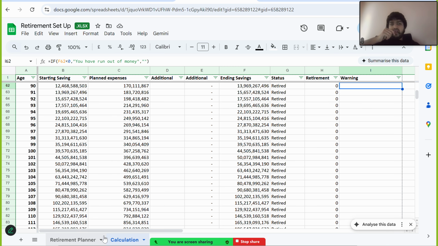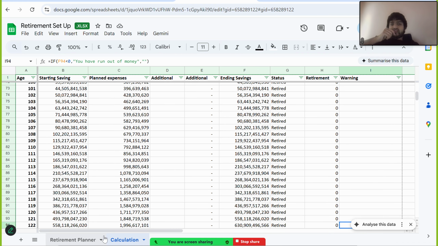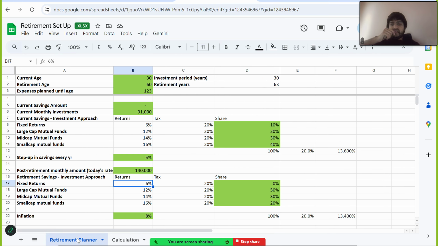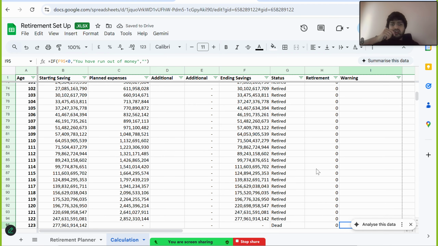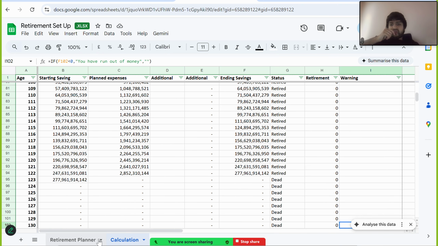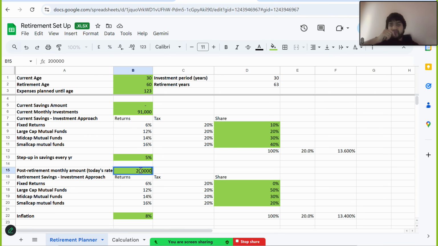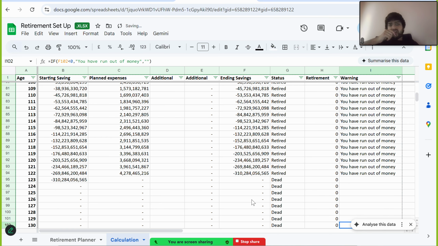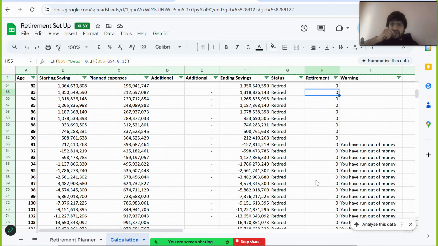Now, by the same amount, if I withdraw about 140,000, again, I'm not out of money anytime. But if I go for a higher amount of 200k per month, again, I'm not run out of money. Let's go about 300k per month. I've run out of money at around 90, 91.